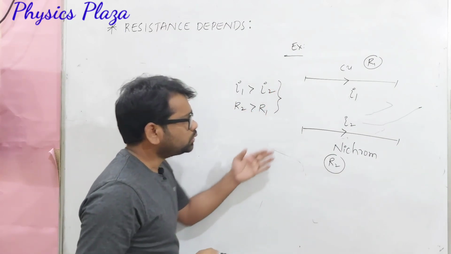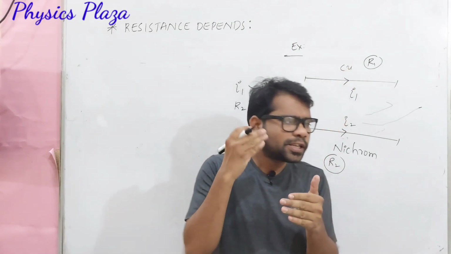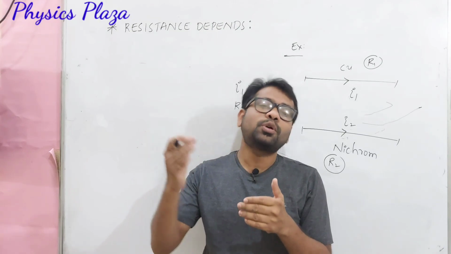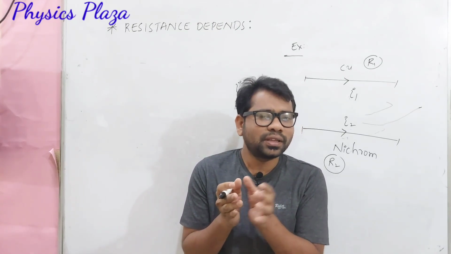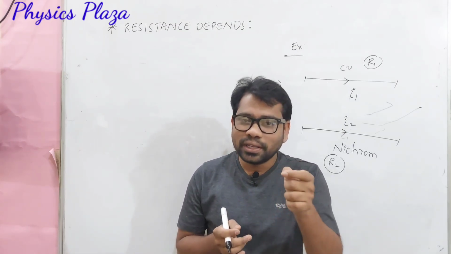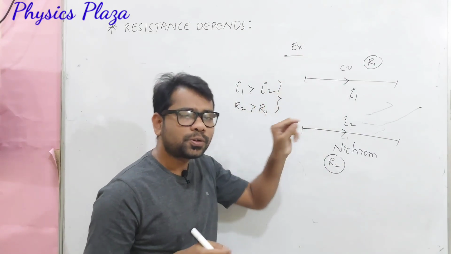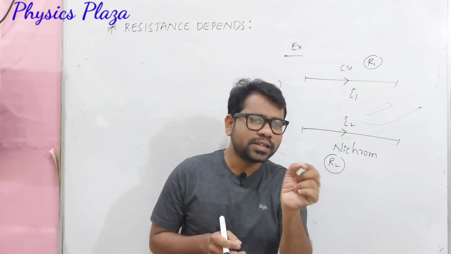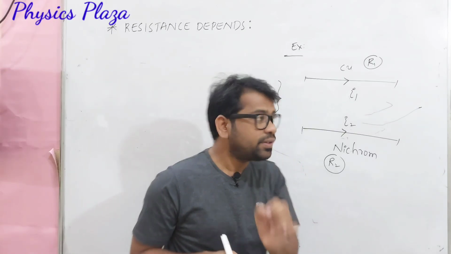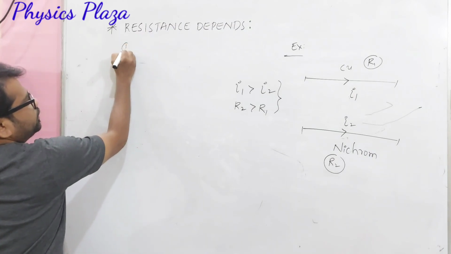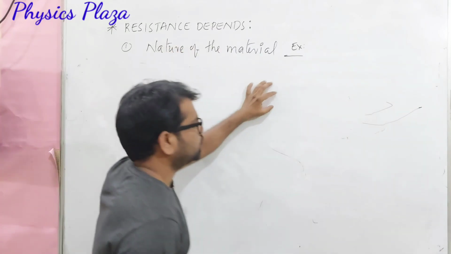So dear children, though these two materials, copper and nichrome, have the same length, same area of cross section and are at the same temperature, why is there this much difference? The difference is because their nature is different. The material they are made of is different: one is made of copper, the other of nichrome. So resistance of any material depends on its nature. It's very important. Children, the first point: resistance depends on the nature of the material.